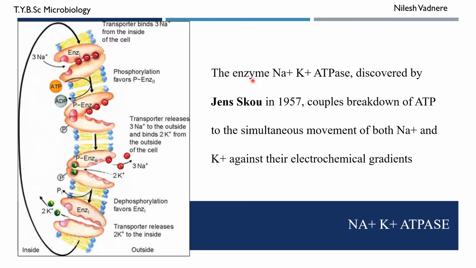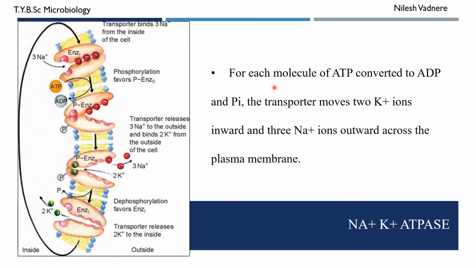So the enzyme sodium potassium ATPase was discovered by Jens Skou in 1957, and it couples breakdown of ATP to the simultaneous movement of sodium ions and potassium ions against their concentration gradient. So for each molecule of ATP converted to ADP and inorganic phosphate, the transporter moves two potassium ions inward and three sodium ions outward across the plasma membrane.